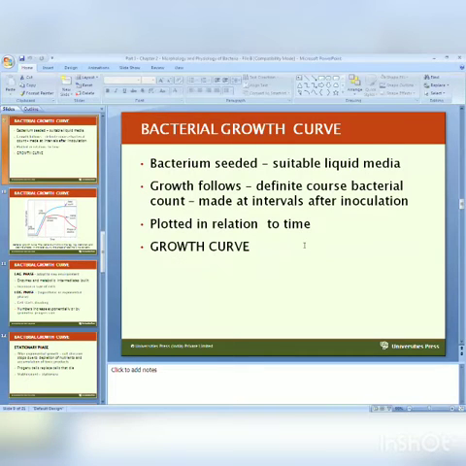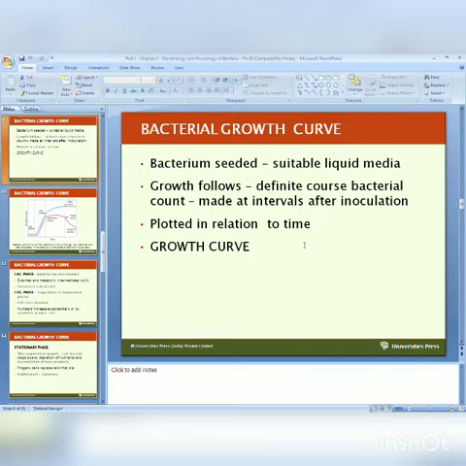Then the most important for your examination, always short note on this, and that one is the bacterial growth curve. Bacterium seeded in suitable liquid media. You take bacterial cells and keep them in a suitable liquid media. Growth follows definite courses. Bacterial counts are made at intervals after incubation and plotted in relation to time. Growth curves we are obtaining.